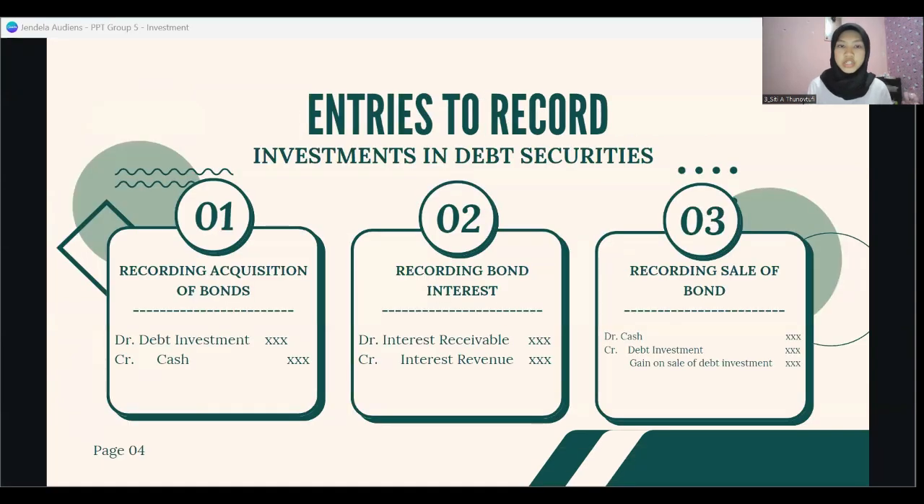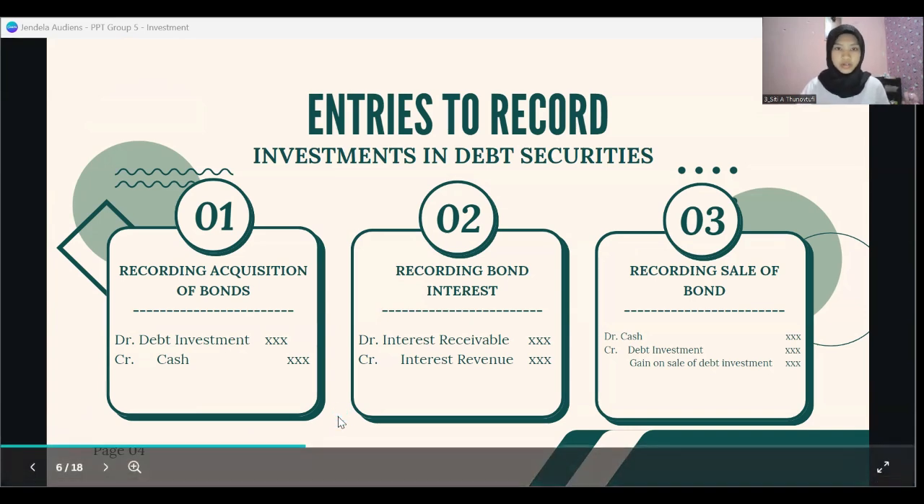First, recording acquisition of bonds. At the acquisition date, what we will record as debt investment are all costs incurred, namely the price of the bonds and broker fees. For the journal entry, debt investment in debit and cash in credit. Investments are assets, so that's why debt investment is in debit.